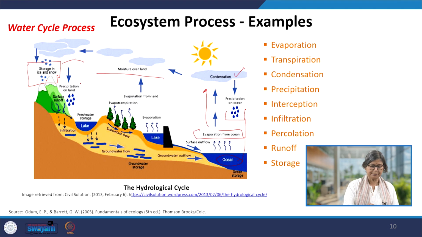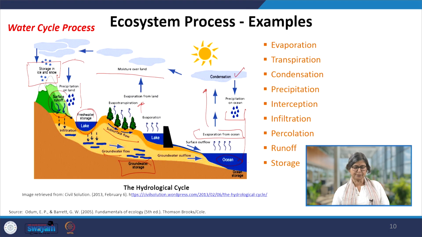So these are the storages happening. Precipitation on land, surface runoff is happening, freshwater storage is happening, subsurface flow is also happening, ground flow is happening, and the ground aquifer is getting recharged, which is very important. It's a very important natural storage system so that you can tap it when you need it. Evapotranspiration is happening from the soil as well as from the water bodies. So with this, we can remember all the processes involved and the functions of water distribution and water purification, what this hydrological cycle does for us.